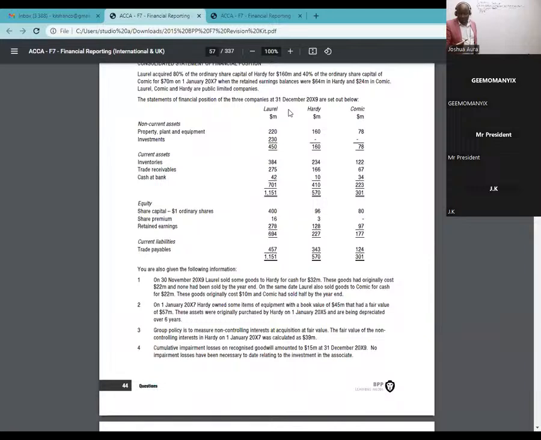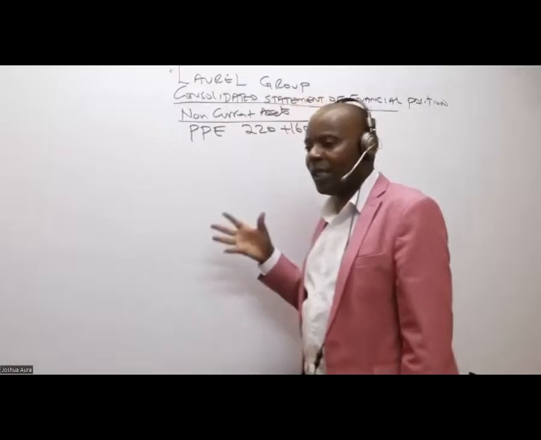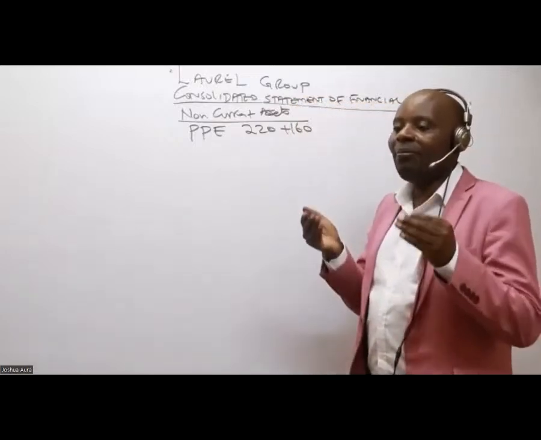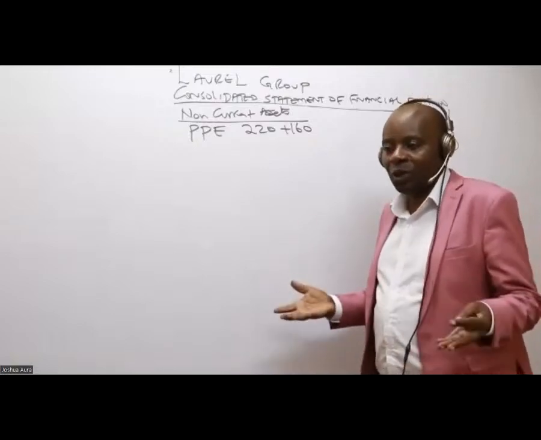So I will take, in this case here for Laurel, it is 220. So I will take 220 plus 160. Could you kindly give me this answer? Because now I'm consolidating, I'm adding. And remember, we can't bring the PPE of the associate. We don't consolidate associates.